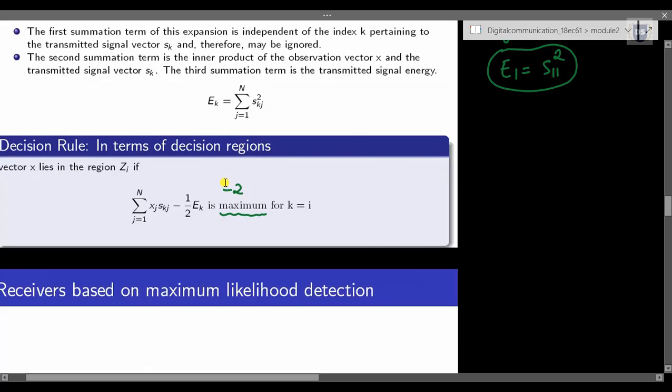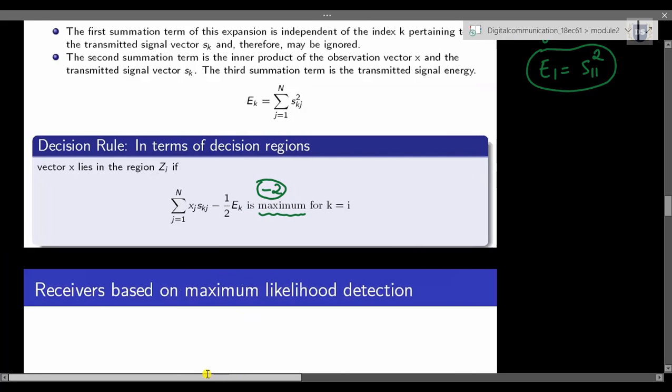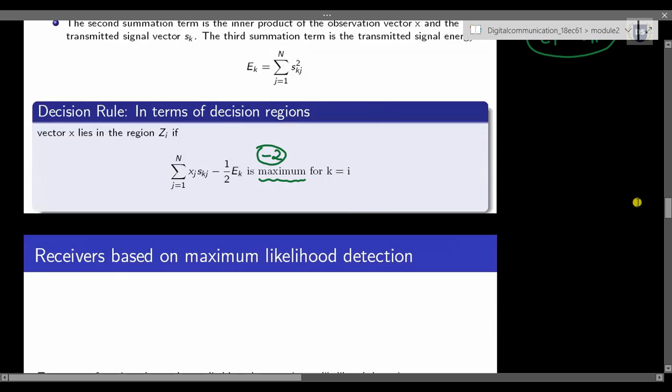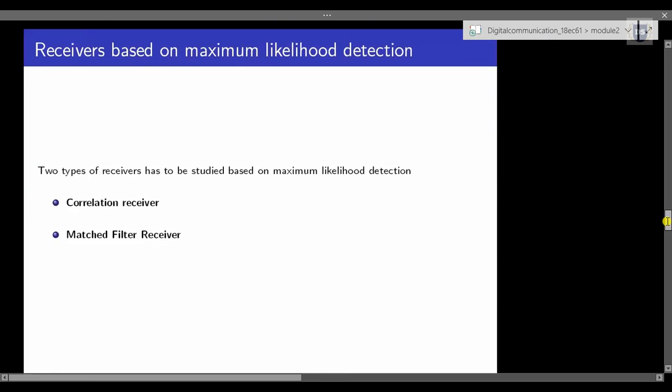So just because of this terminology of negative 2, here we are changing our decision rule statement again back to: vector x lies in the region zi if and only if this value is maximum for k equal to i. So this is the decision rule, and we are having decoders that employ this decision rule. And decoders that employ this decision rule are of two types.